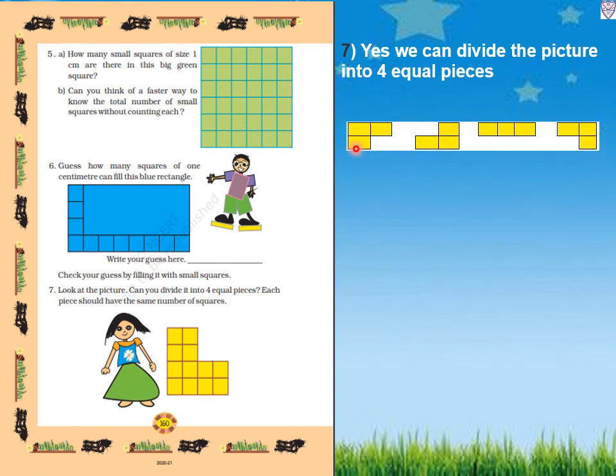We will divide into 4. 1, 2, 3, 4, and total how many squares are there? 1, 2, 3, 4, 5, 6, 7, 8, 9, 10, 11, 12. So 12 squares are there. We have to divide into 4. So 4 3s are 12. So in each piece we will keep 3 squares. So 1, 2, 3. This way we will first split. Then second piece this way, and third this way, and fourth this way.